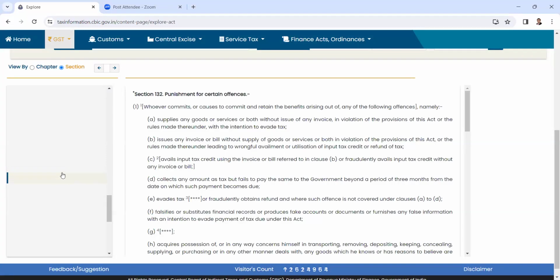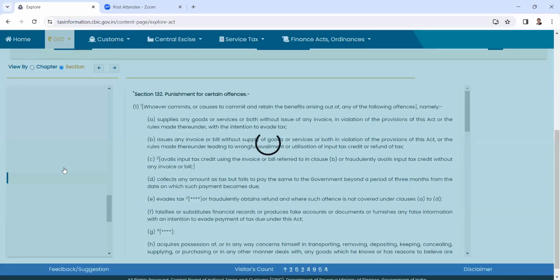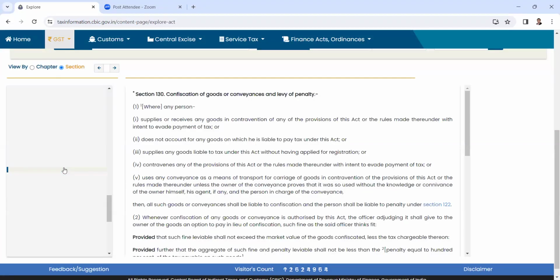So if there is surplus stock where intent to evade is not established, and it can still be confiscated under 130 subsection 1 clause 2, then to fit into 130(1) clause 2, one has to satisfy 35 subsection 6.